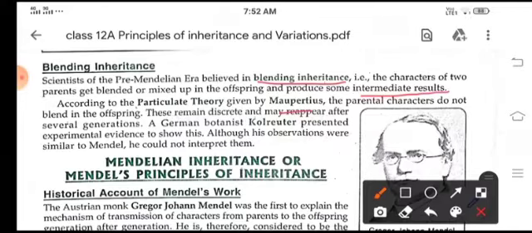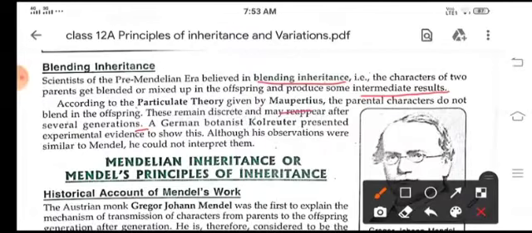They remain discrete and reappear after several generations. German botanist Karl Reuter also explained this by experimental evidences. His observations were similar to Mendel's, but he could not interpret them.